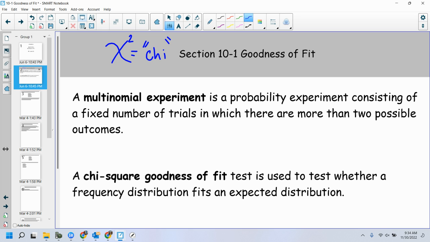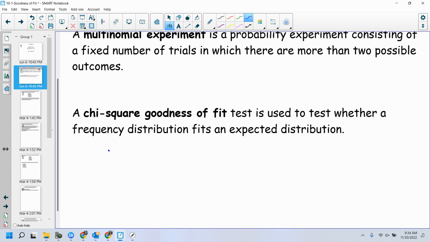And again, that chi-square is just kind of like an X, but the left side of the X is just a little bit more squiggly than the other. It's chi-squared, and that symbol is just the Greek letter chi.